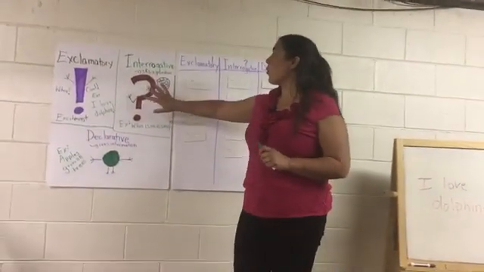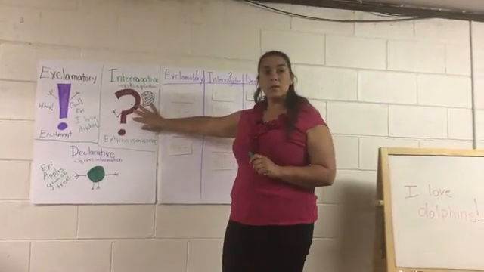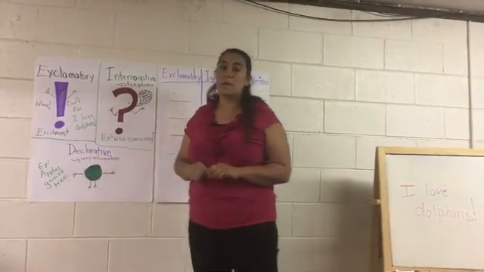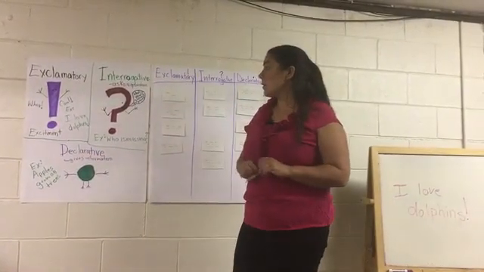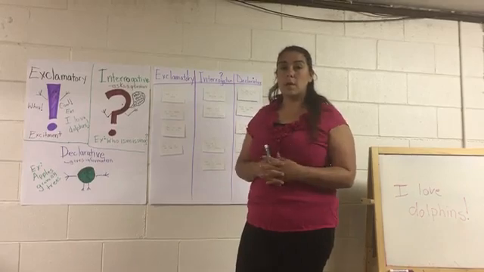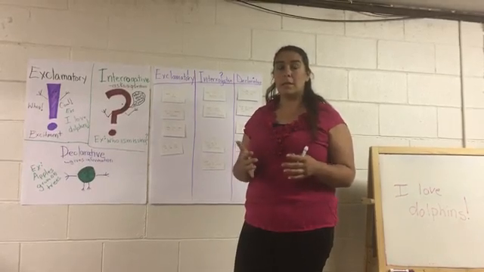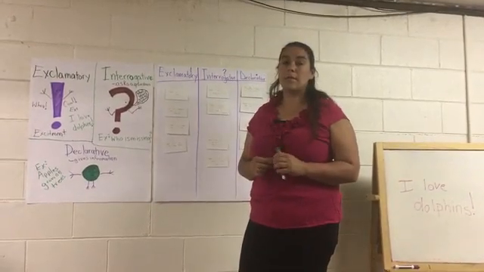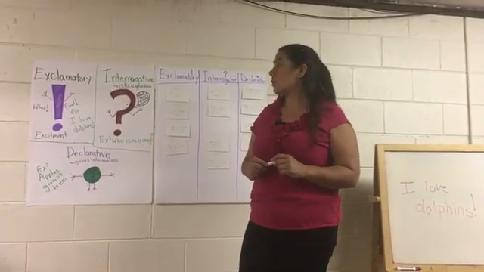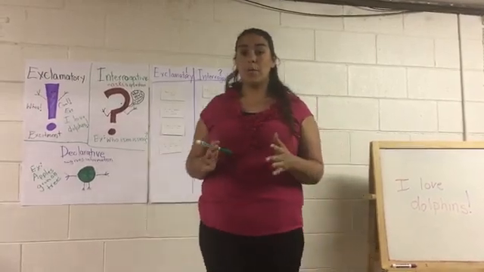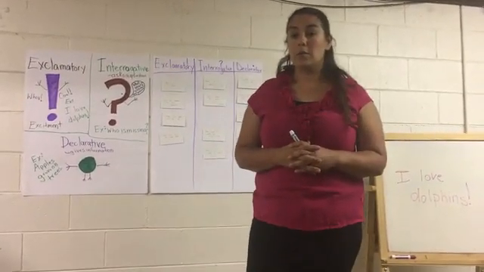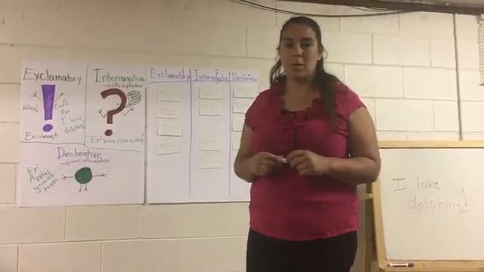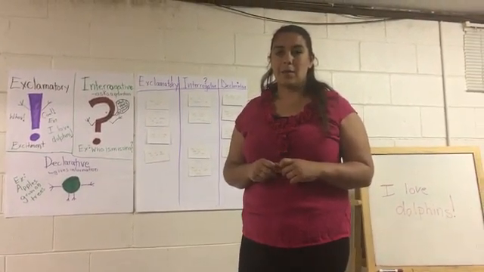I would like you to have questions about your ocean animal for the people to figure out. And I would also like a lot of information about the animals that you're working on your reports about. So I would like to see all different kinds of these sentences in your writing. So I hope that this will help you get stronger in your writing and remember which end mark to use. Thank you.